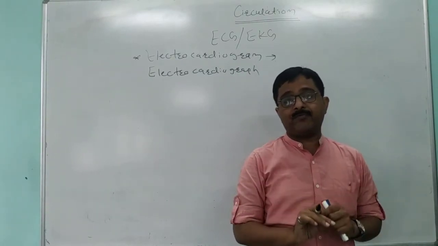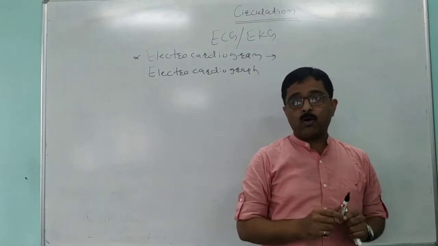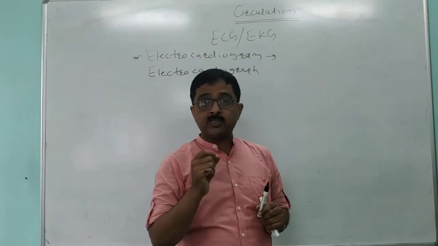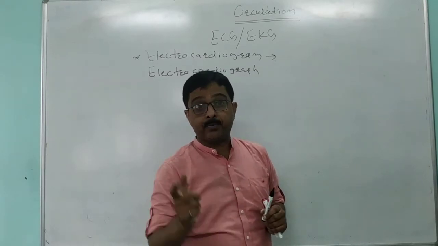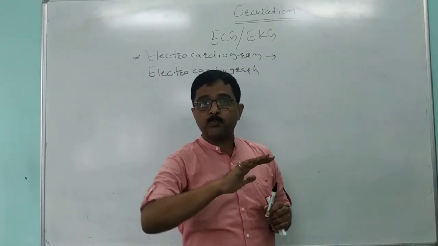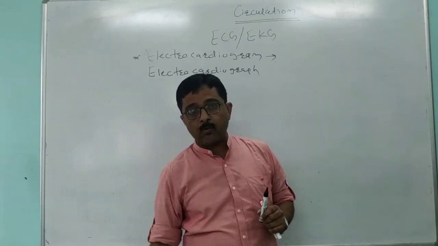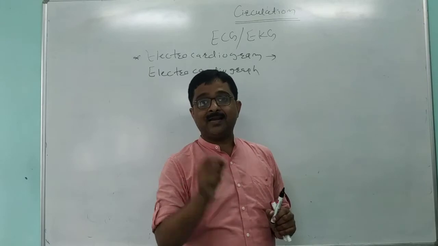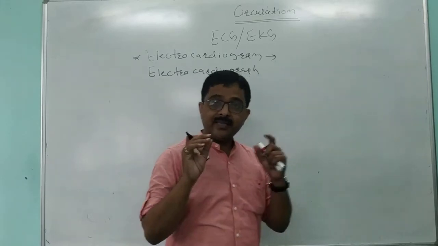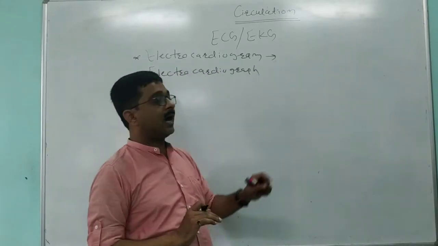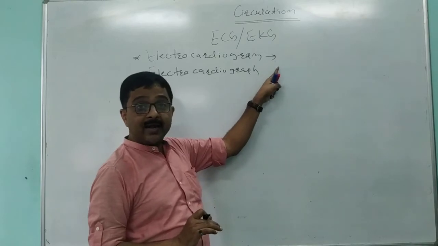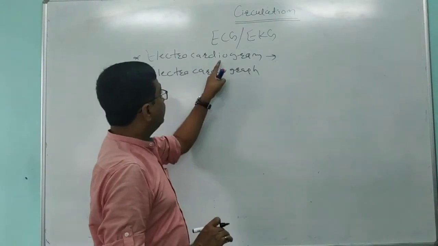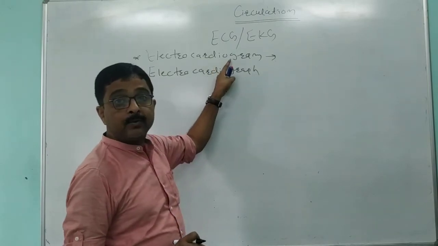All of you are familiar that in the heart of human beings, when the SA node stimulates, it generates an impulse, and that impulse is passed all around the wall of the heart in the form of current. That electrical activity is recorded and represented in the form of a graph, and that graph is called an electrocardiogram.